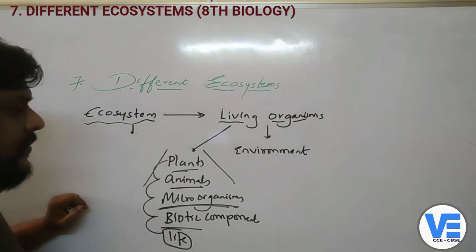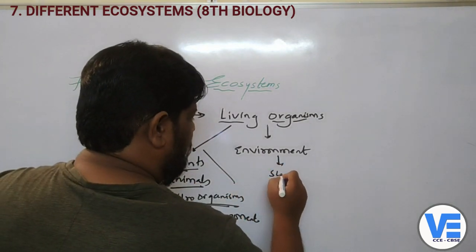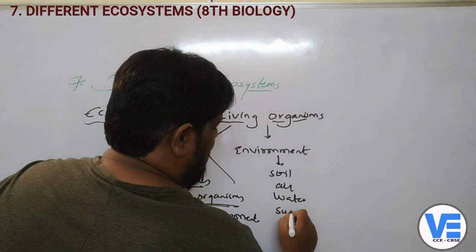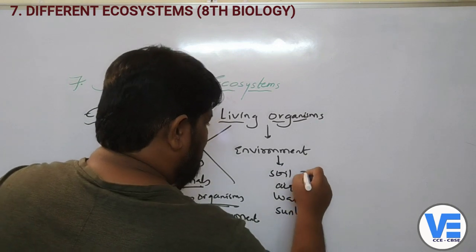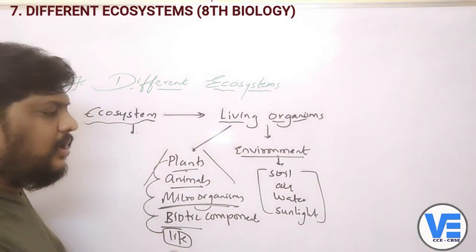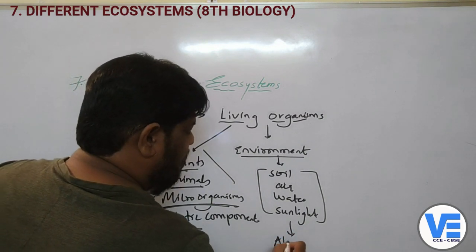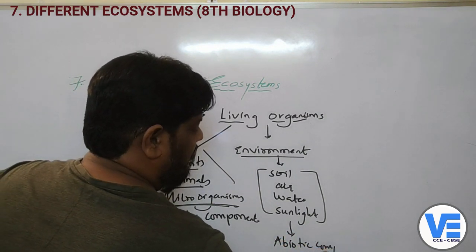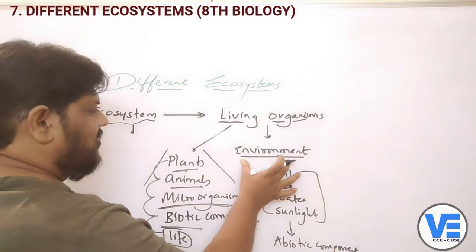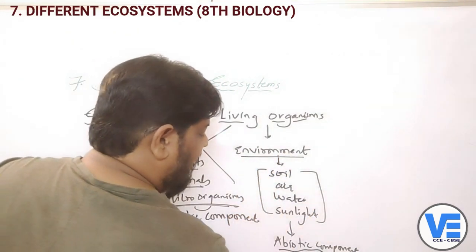And now coming to the environment. Okay, soil, air, water, and sunlight. All these are the things which are related to the environment. Okay, and that's why these are called as they don't have life in them. That's why they are called as the abiotic components. That means the environment has right now soil, air and water and sunlight as examples, and now these are called as the abiotic components.